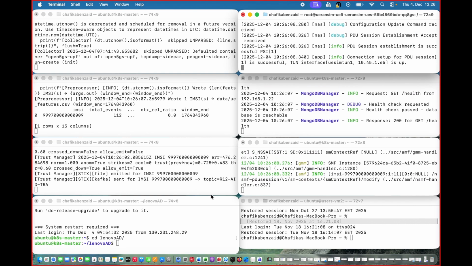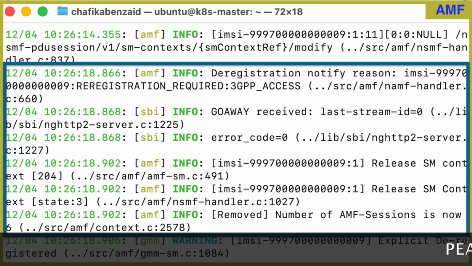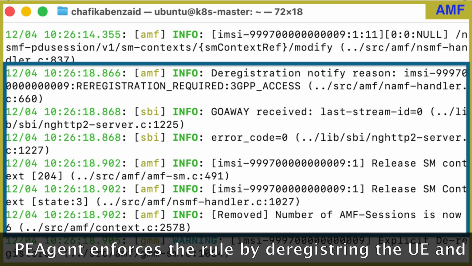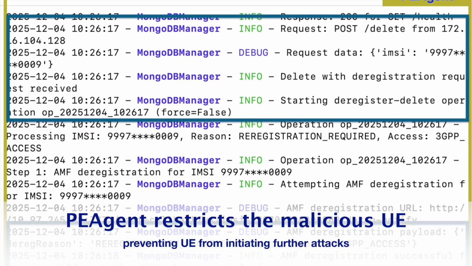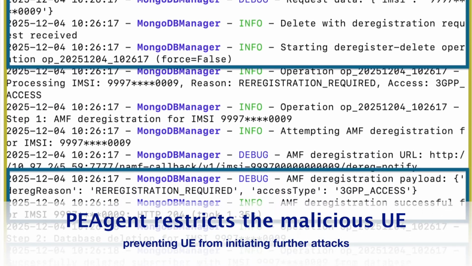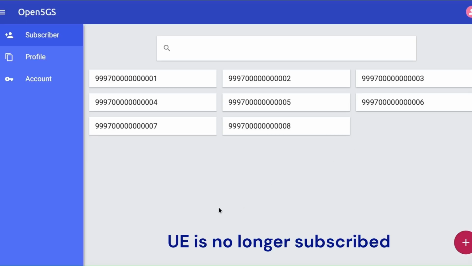In the meantime, the malicious UE continues to perform authentication requests. The policy is received by the SO and sent to the PE agent. The PE agent enforces the policy by deregistering the UE and releasing the SMF context. This action is verified on the MongoDB manager to ensure proper enforcement. As a last step, we verify the device is no longer subscribed at the Open5GS.